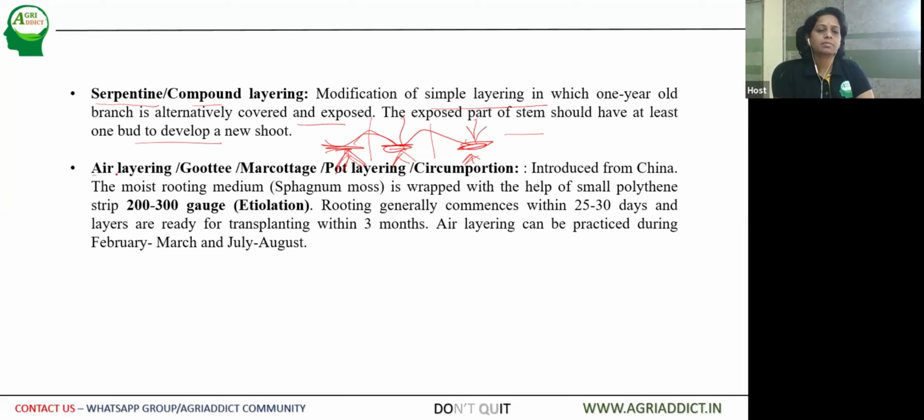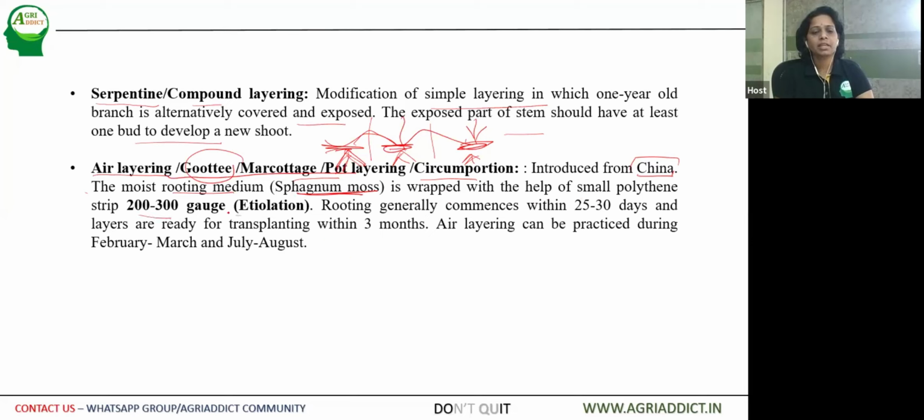Then the last method of layering, of commercial horticulture importance, is air layering, also called gootee or marcottage or pot layering or circumposition. So this was first introduced from China. You have to remember this from the exam point of view. Then the moist rooting medium, that is sphagnum moss, is used here and is wrapped with the help of a small polythene strip of 200 to 300 gauge.